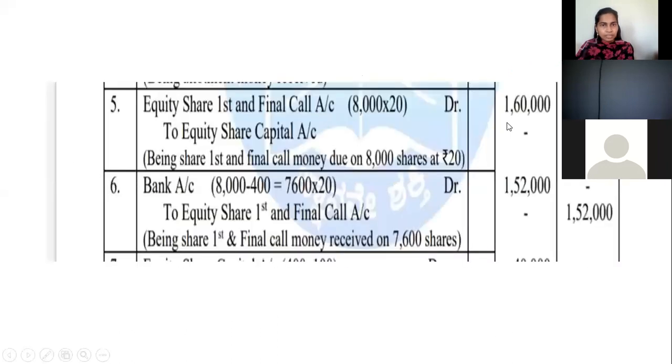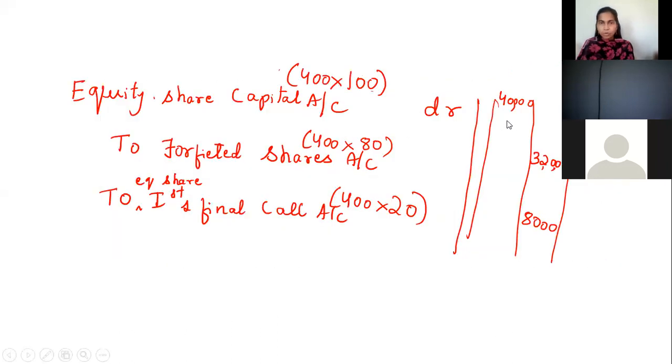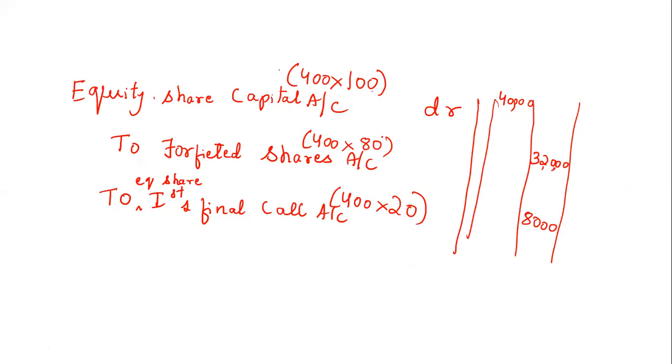I'll tell the meaning of it. If you want, you write this. There's no compulsion. If you want, you can just mention that is 50, 30 plus 50. 30 is the application rate, money received on 400 shares. 50 is the allotment money received on 400 shares. Yes, am I clear? Please tell me, have you all understood this?